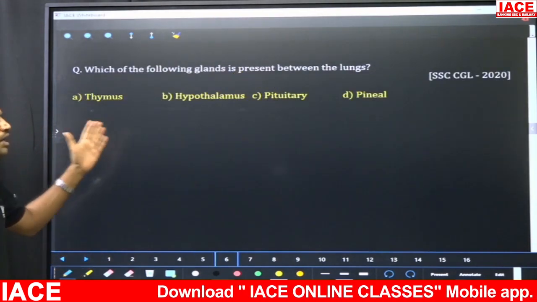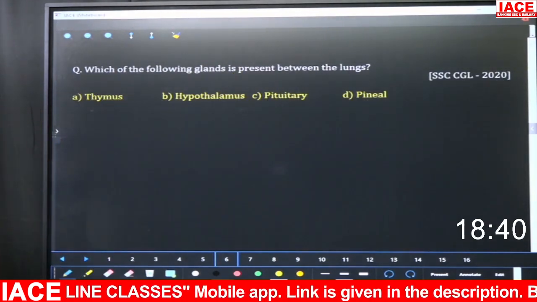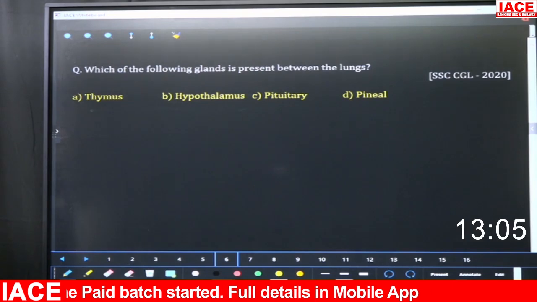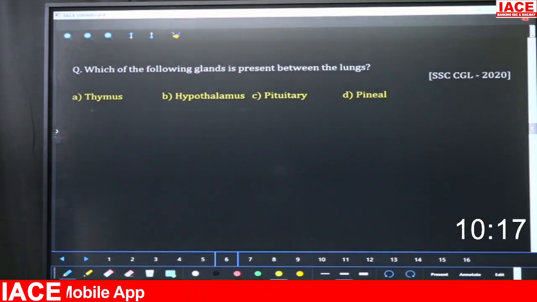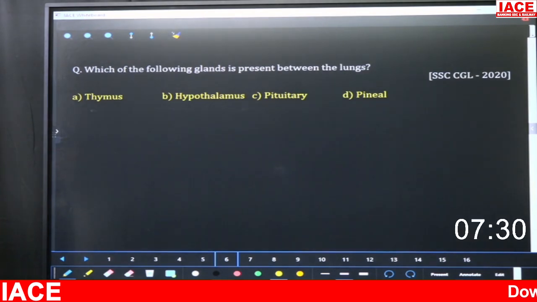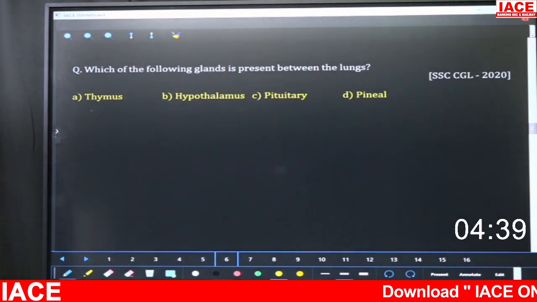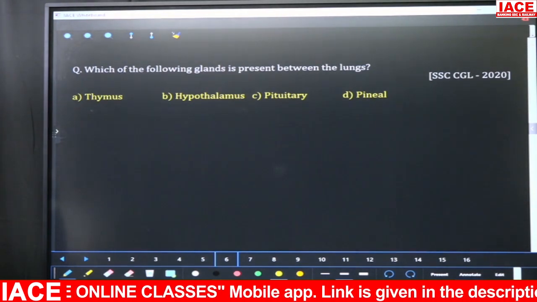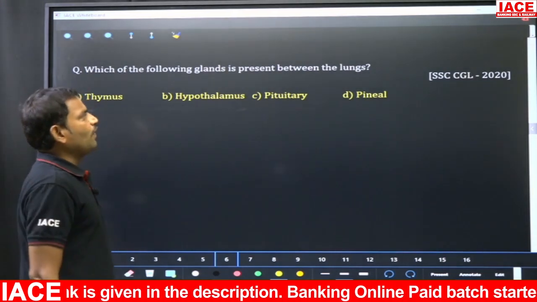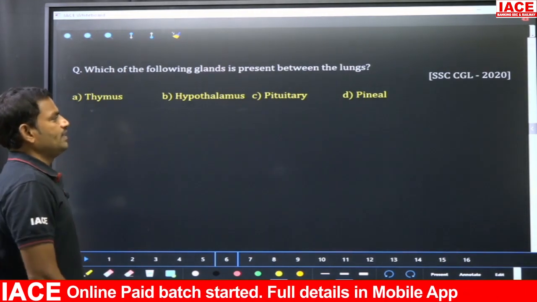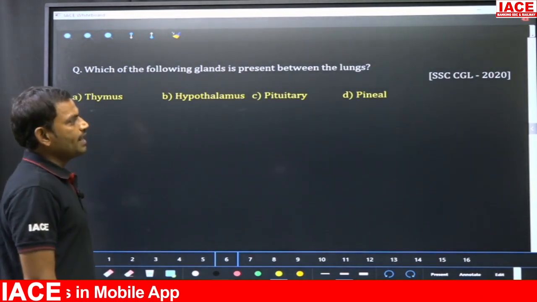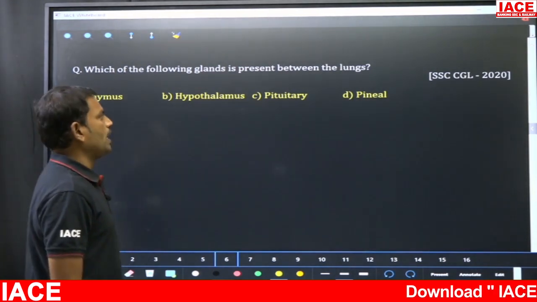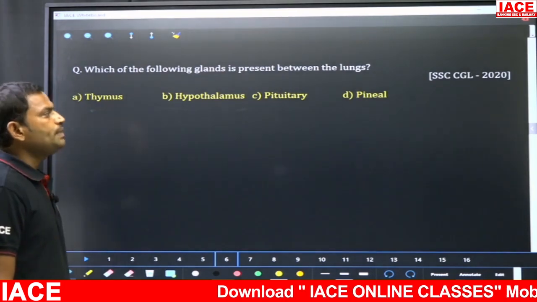So your time starts now. So the timer is off. Which of the following glands is present between the lungs? So this was also a question asked in SSC CGL 2020. So if you take option A, thymus; option B, hypothalamus; option C, pituitary; option D, pineal.